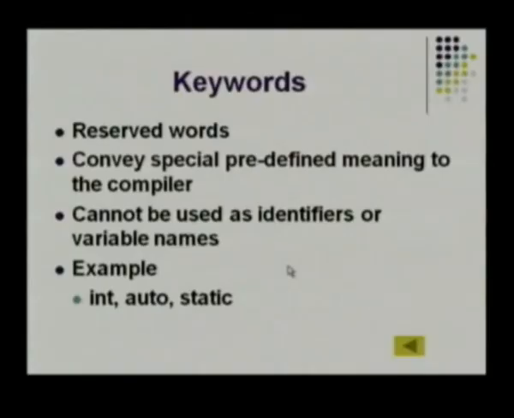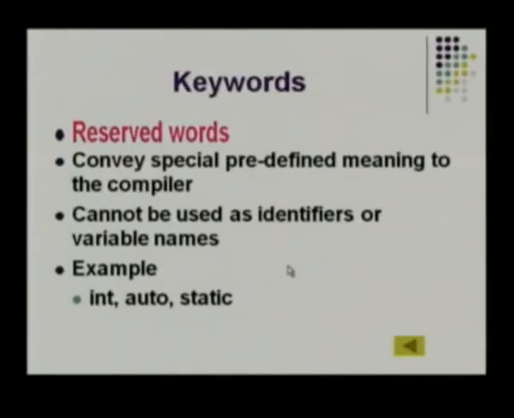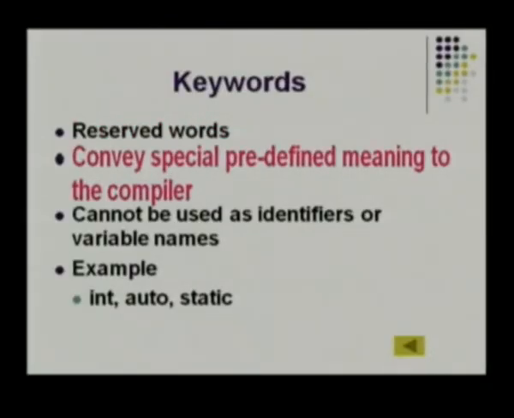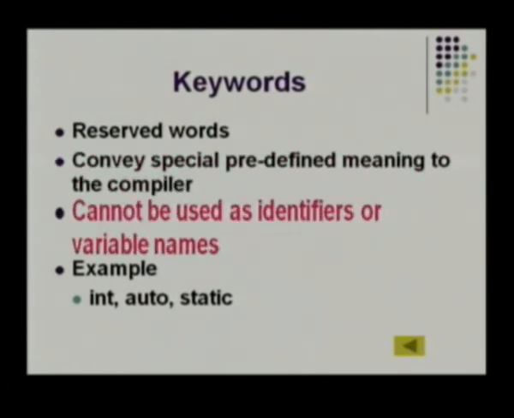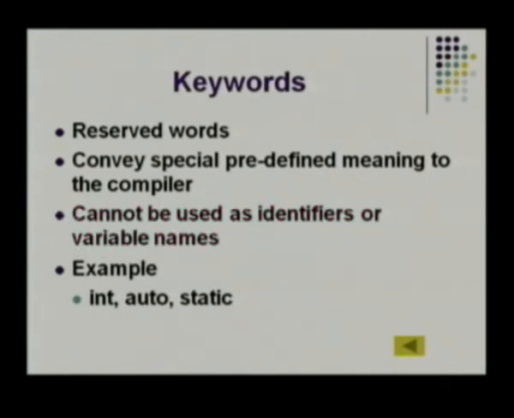So first we will start off with the keywords. So we all know what are keywords. They are reserved words which have special or predefined meaning that cannot be altered. They cannot be used as identifiers or variable names or constant names. They have to be used only for the purpose for which they are defined. An example for that is integer, auto, static, float, double, switch, if, for. All these are keywords. They all have those predefined meanings.